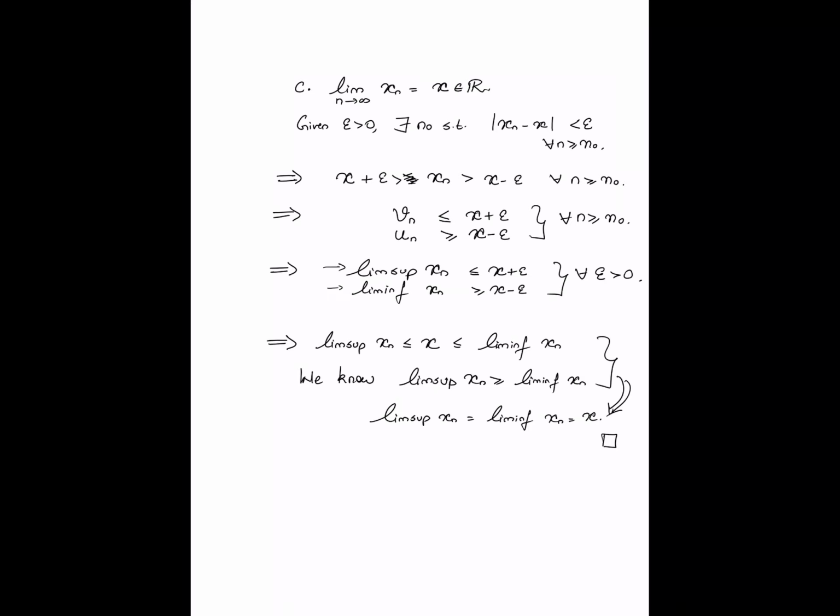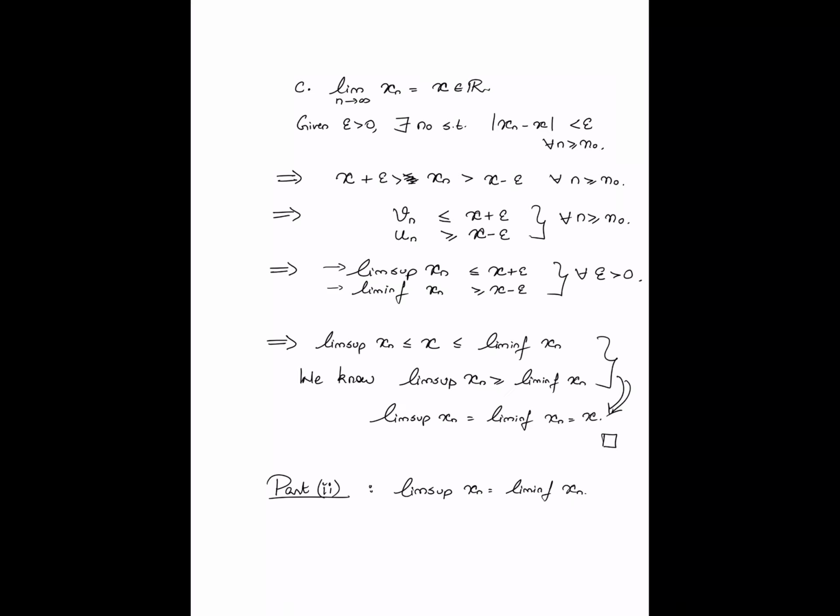Right? So if you patch all of this together, what you will conclude is that we have shown the first part of the theorem, which is that if the limit exists, then the lim sup and the lim inf will agree and match the value of the limit. Okay, so that side of the theorem is now proved. Now we have to go on to part 2 of the statement. Now remember, the hypothesis for part 2 is that the lim sup and the lim inf agree. In this case we have to show that the limit exists and matches this value.